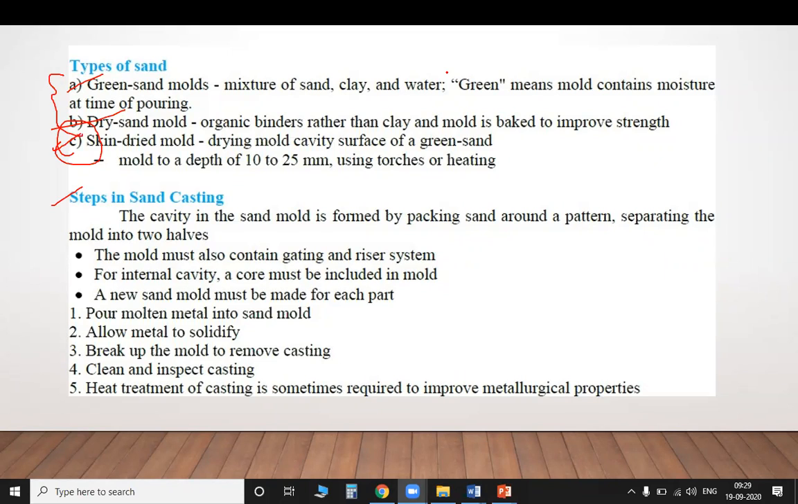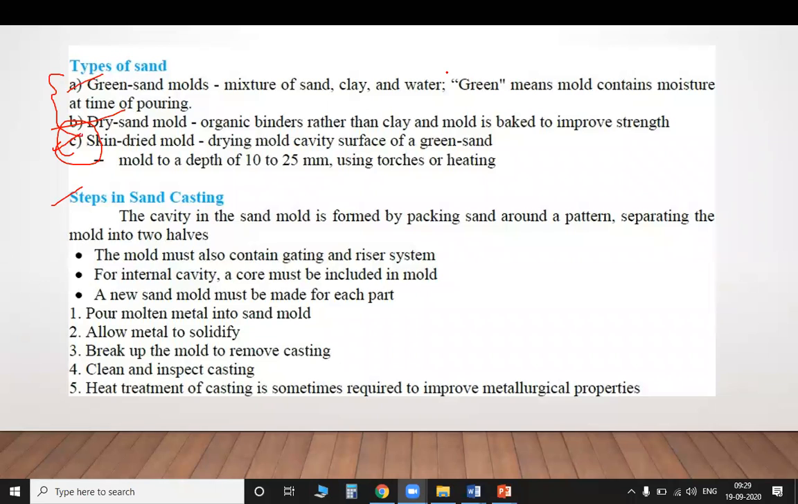And after the molten metal is poured, next is the riser. If there is excess molten metal, it can be removed through the riser. And we put some vent holes. Vent holes are used to remove the gases that are inside during the casting process. So these are the things which are done in sand casting.